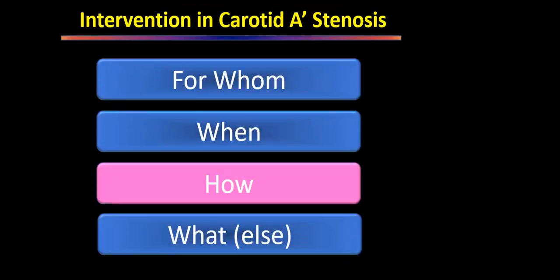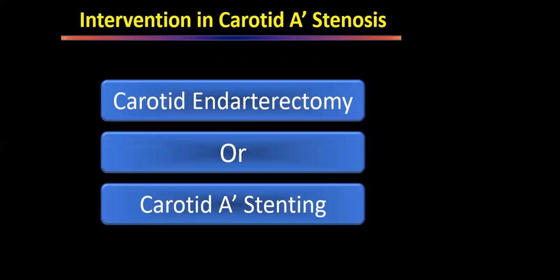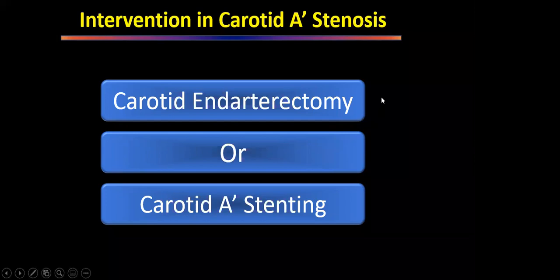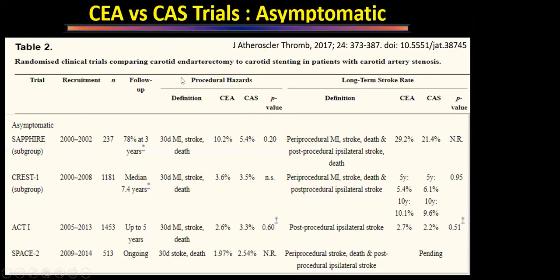Now we have to see how. We have seen for whom we have to do, and when we have to do. Now we see how, meaning whether carotid endarterectomy or stenting. The guidelines have clearly told that so far carotid endarterectomy is the preferred treatment modality in all patients who have low surgical risk, and carotid artery stenting is the preferred modality in those patients who have high surgical risk. So wherever surgical risk is high, we have to see, but there are some other things also which we have to consider when deciding about carotid endarterectomy or stenting.